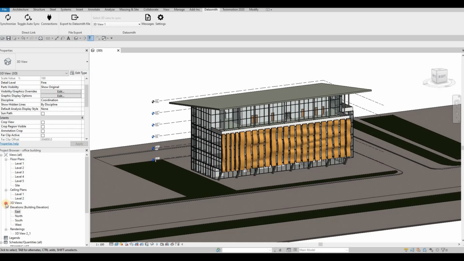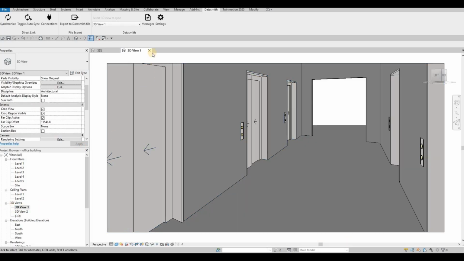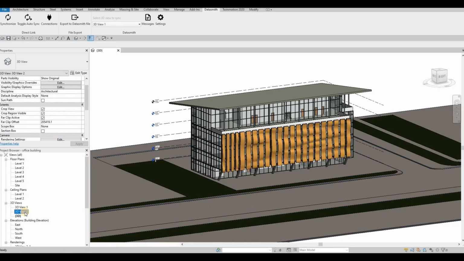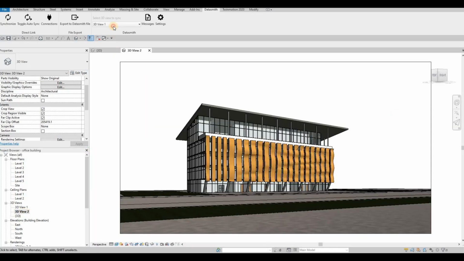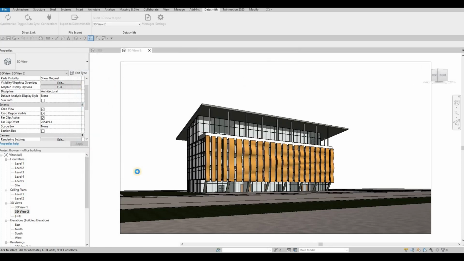(3D view 1). I'm gonna use this 3D view 2. That's probably, it showed the hidden design that we have.